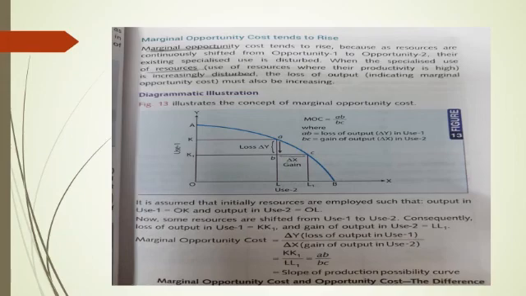In the diagram, when we want to use the resources in use 2, the gain of output here is the amount BC and the loss of output here is AB. Then marginal opportunity cost is equal to loss of output in use 1 divided by gain of output in use 2, that is AB upon BC. So this is how we can calculate marginal opportunity cost. Thank you students.